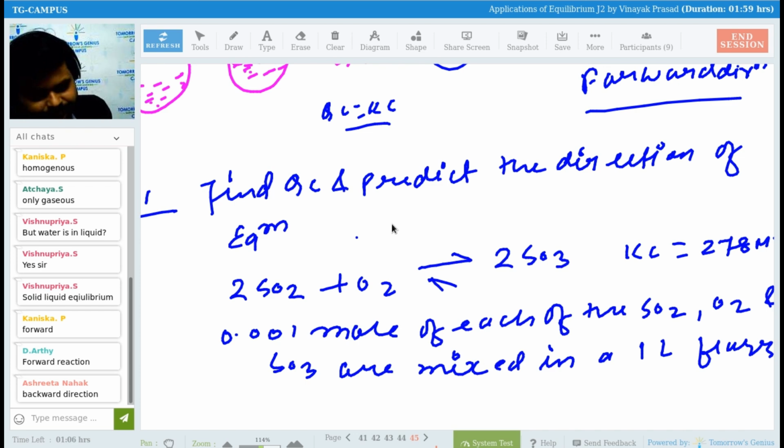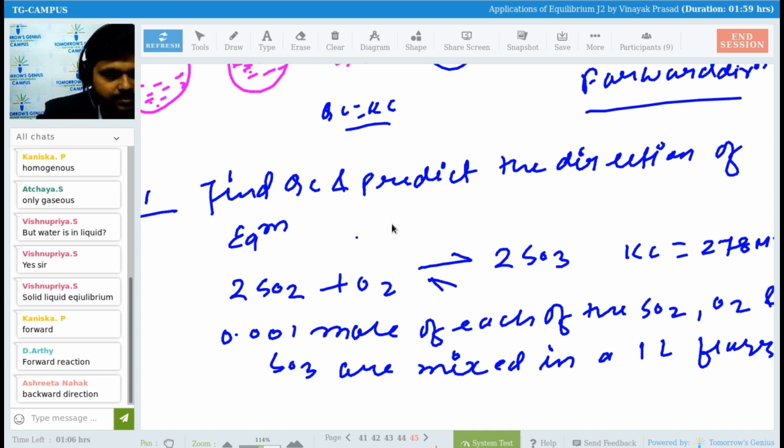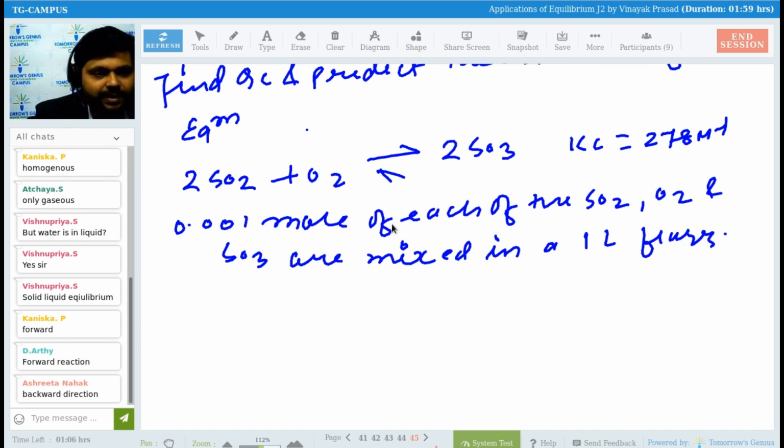Atasha, a good answer. So guys, how have you found it? Apart from Atasha, anyone else who has found the answer of this question? See, this is a very easy question. See how to find the answer. We have the formula for finding QC, right?